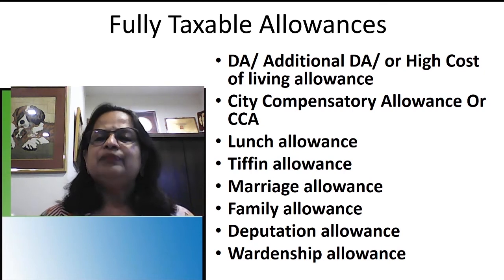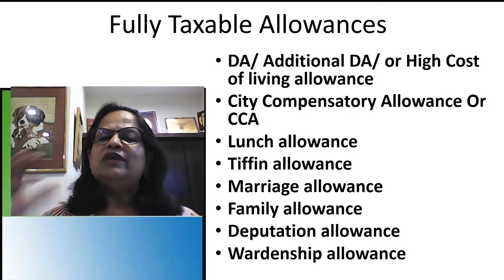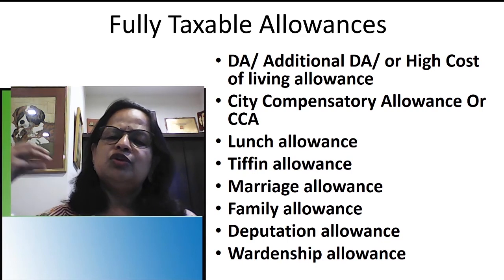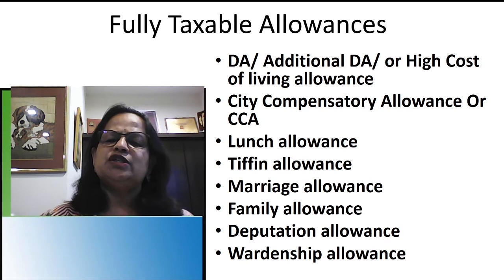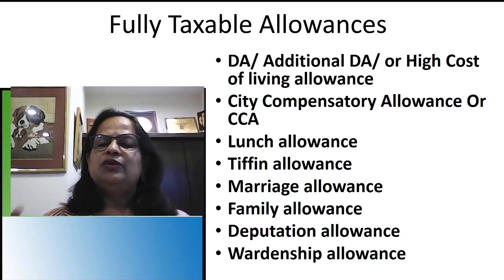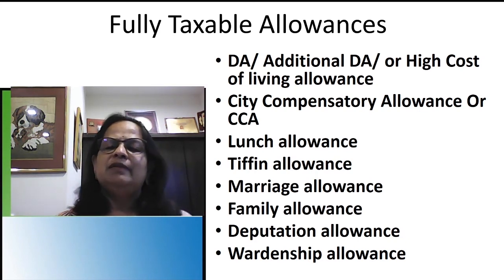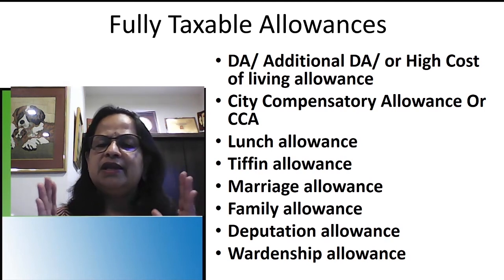Then deputation allowance. Deputation allowance meaning, see, you are a good employee, so they want to start another branch or continue their operations in a different state. So they need an experienced person to start the operations there in a different state or a different country or a different place. Then they will transfer this employee to the new place where they want to start the operations. So there they will get the deputation allowance. You are deputed, you can see it in the government circle also. IAS officers are deputed for a different post. So you have to remember that this will be completely taxable.